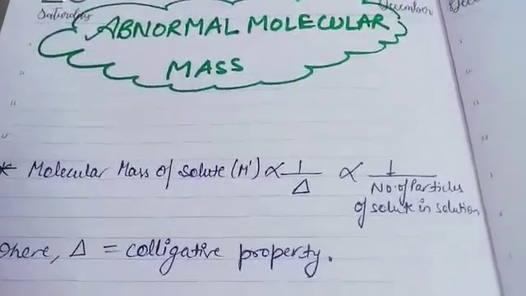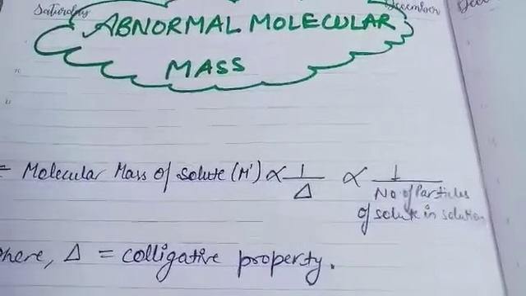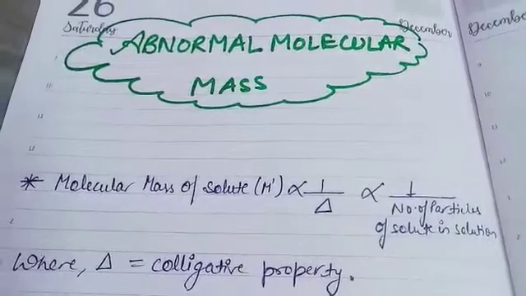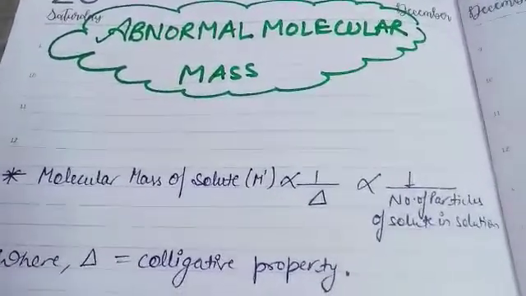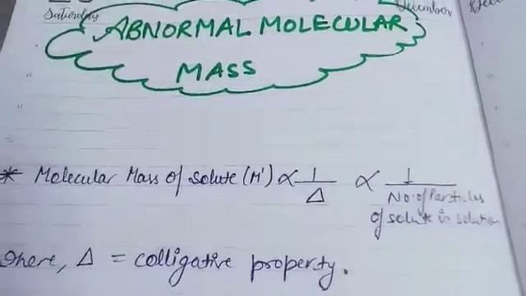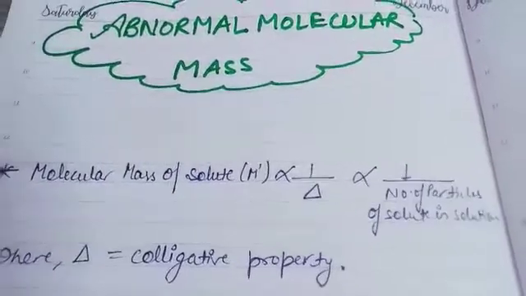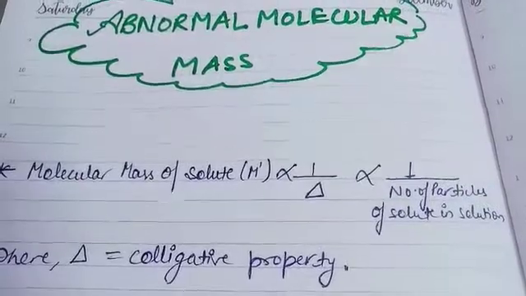When they show different values, a different mass in comparison to the expected, that one is known as abnormal molecular mass. Now the question arises, why does this abnormal molecular mass happen? It is just because of molecular association or dissociation, or when the solution is non-ideal and concentrated.